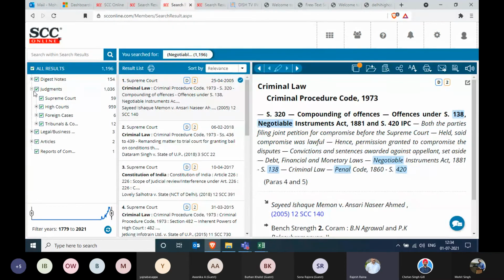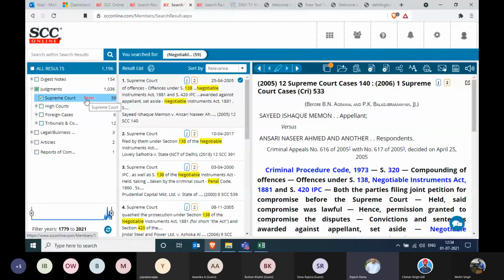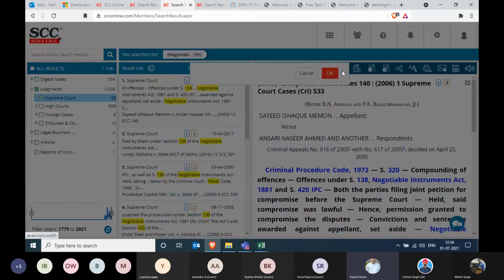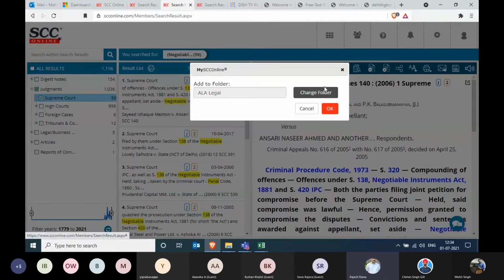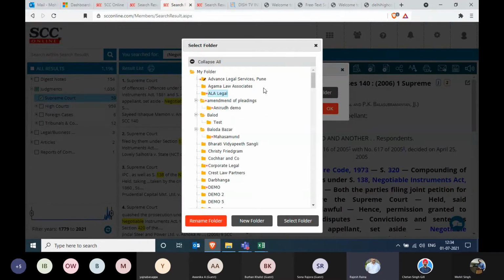Now what I want is to save not only one judgment, but more than one judgment in a particular folder. So I can create folders in SCC Online. If you see the second icon in the third column known as add to my SCC Online folder, I click on it and it will now show me the previous folder is there. So I'll click on change folder. Then I'll click on my folder, click on new folder.